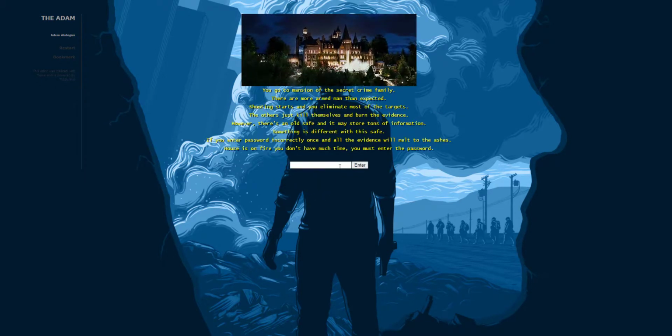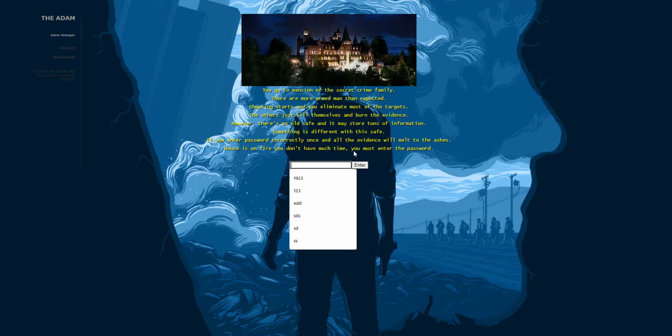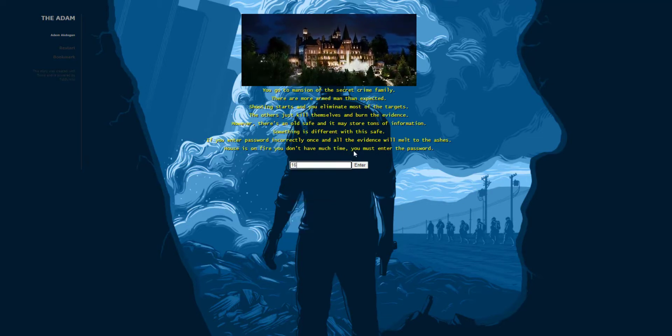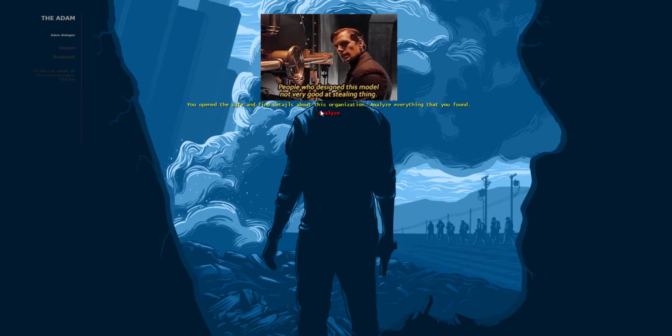It is 1606, like Guy Fawkes, the year he died, to get the evidence we need. Yes, we opened the safe. Let's analyze everything that we found. What we found is interesting. The crime family built and expanded around the big secret. Details of the secret are unclear, but there's a secret government agency that they work with. They must be the reason that no one knows about them.